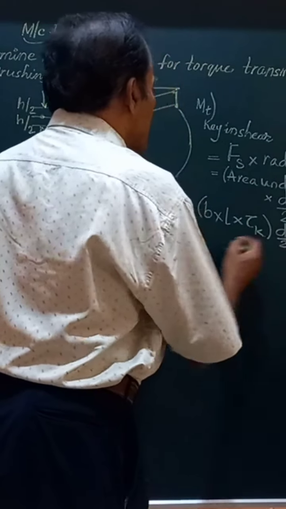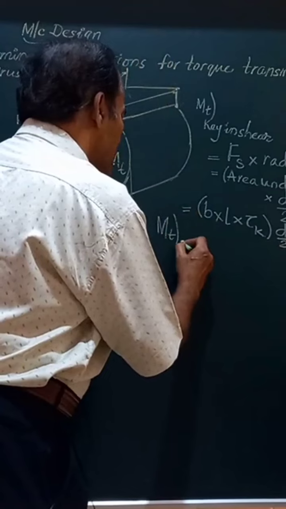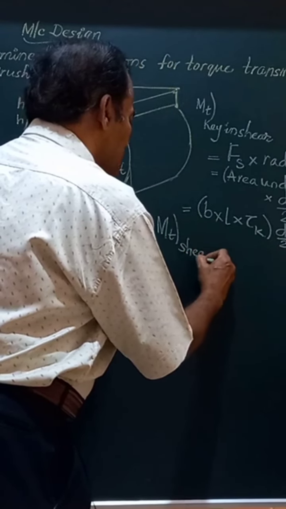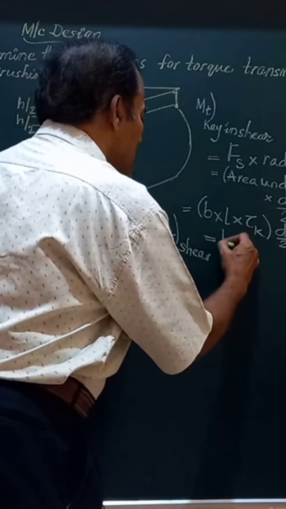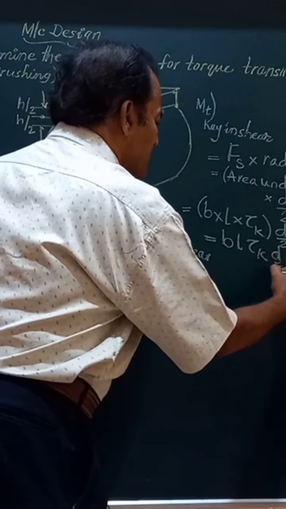And finally, friends, we can write down that torque of the key in shear is equal to BL tau K multiplied by D by 2.